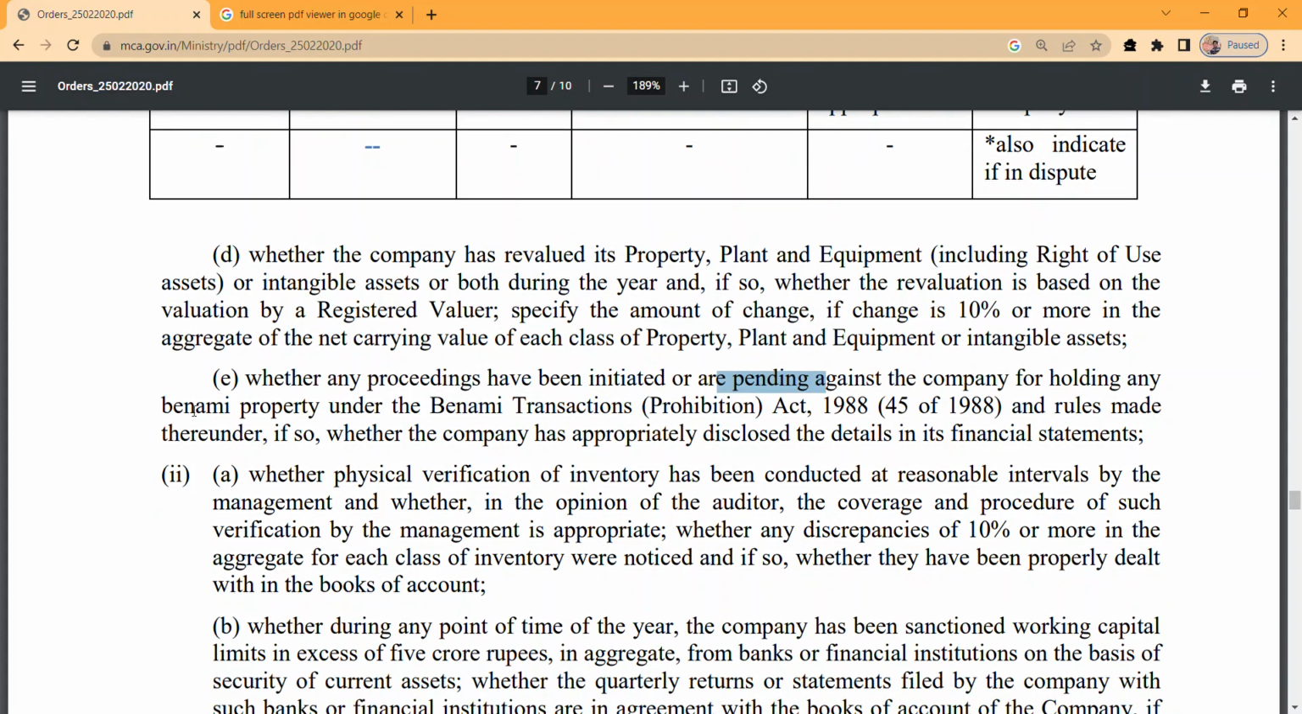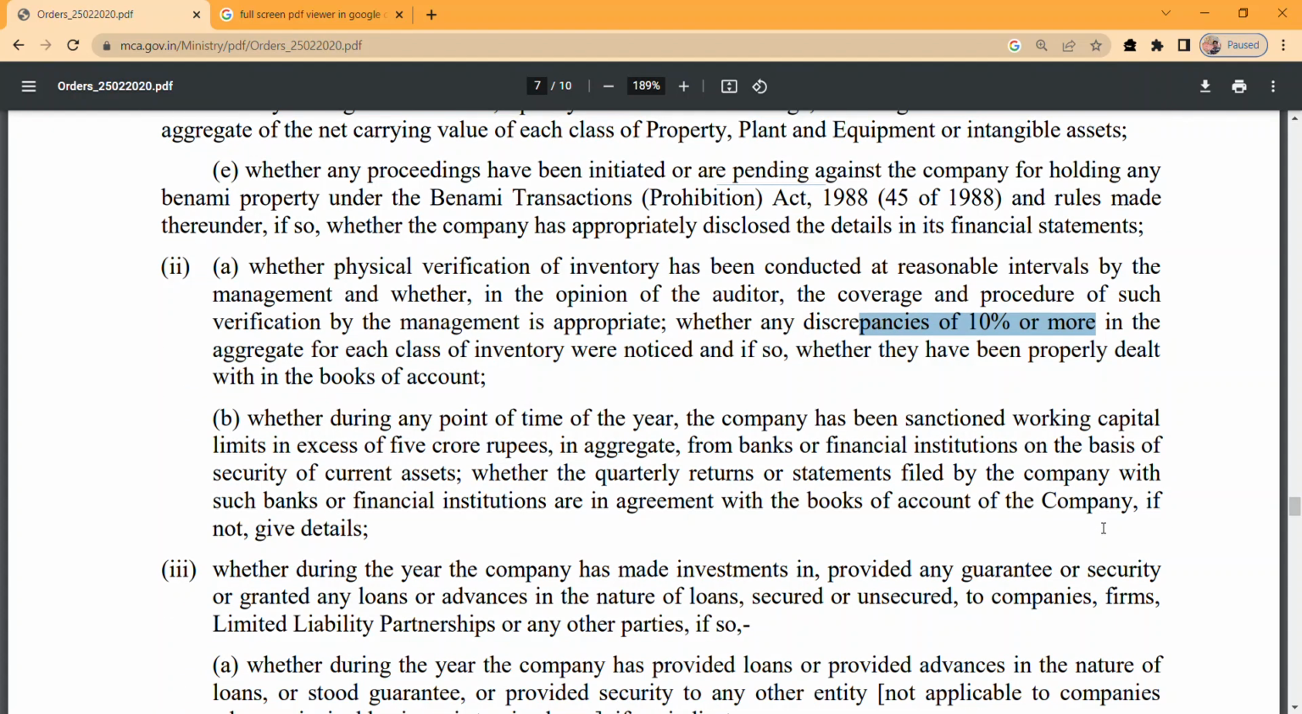The second point deals with the inventory: whether the physical verification of inventory has been conducted at reasonable intervals, and if any discrepancy of more than 10% is noticed, it needs to be specified and properly dealt with in the books of accounts. Whether at any point of time the company has been sanctioned working capital limits in excess of 5 crores in aggregate from banks or financial institutions on the basis of security of current assets, and whether the quarterly returns or statements filed by the company with such banks and institutions